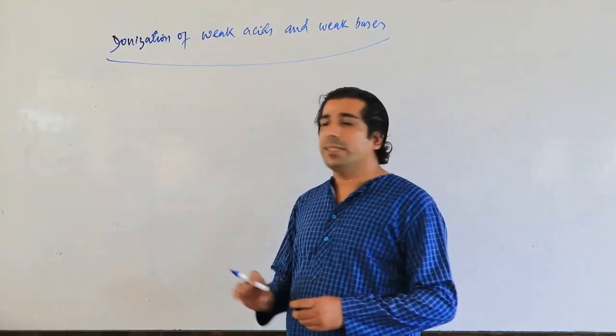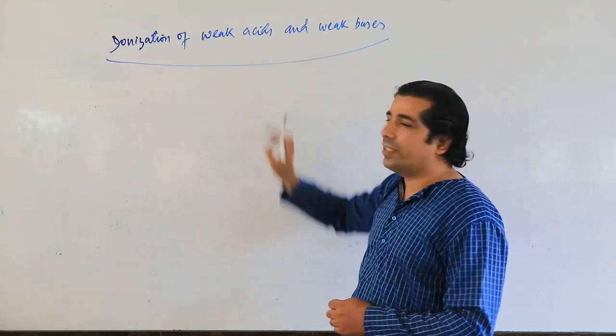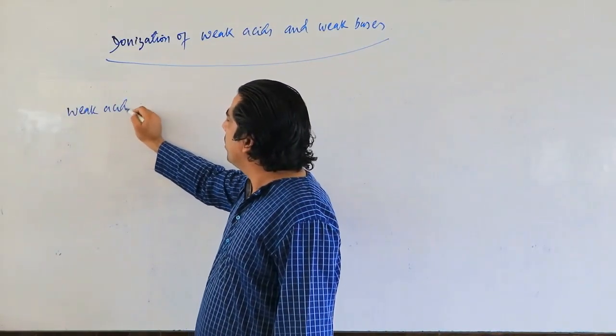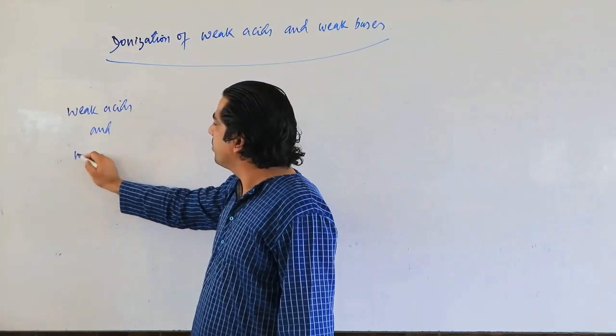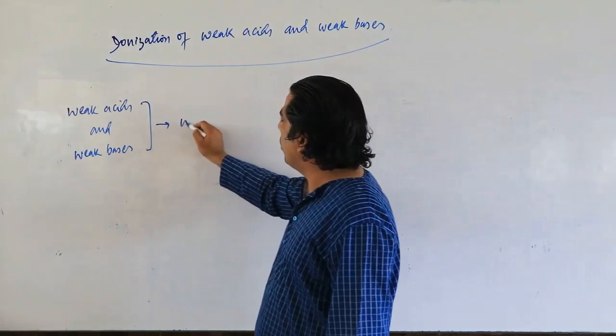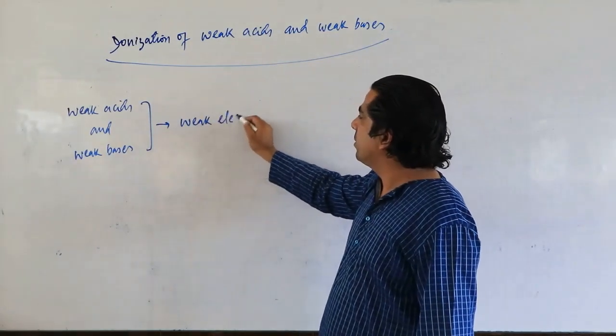Dear students, now let us understand ionization of weak acids and weak bases. My dear friends, if we have weak acids and weak bases, then remember they are called weak electrolytes.